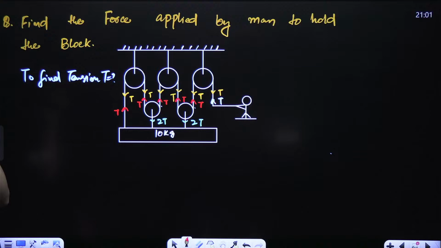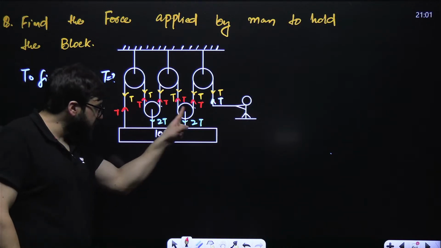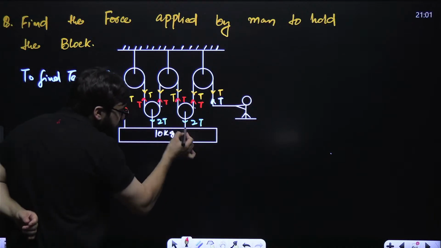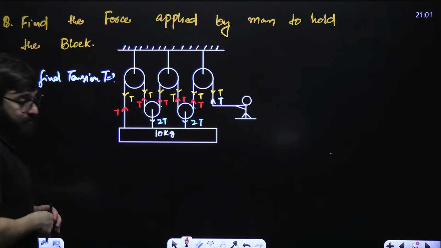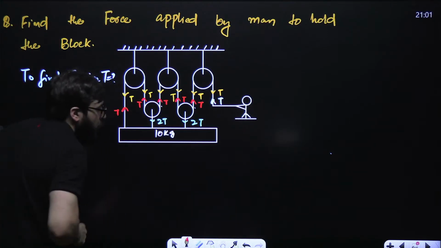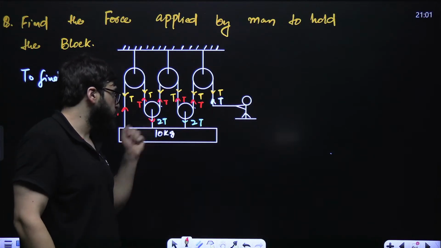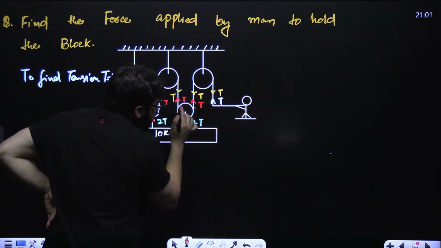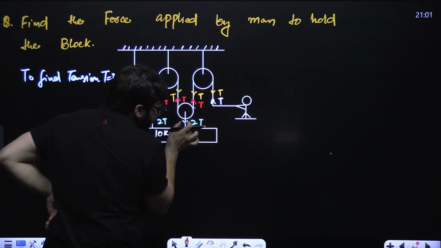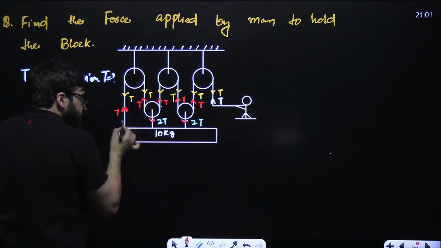See, when it comes to this particular block, there are two further pulleys connected to this one and this one. Guys, understand very carefully. If this is a pulley, this is T, this is T, what will be the value of this tension? Obviously, it will be 2T. T plus T is 2T. Now, take this pulley. Here, this is T, here, this is T. What will be the value of this tension over here? This is also 2T. And here it will be T. Now, this is the block.